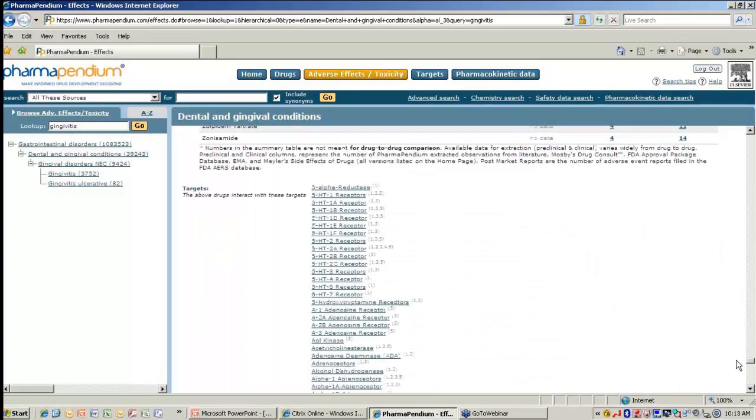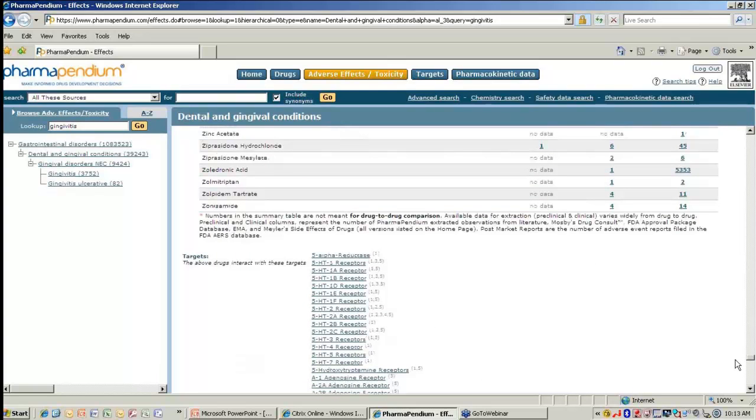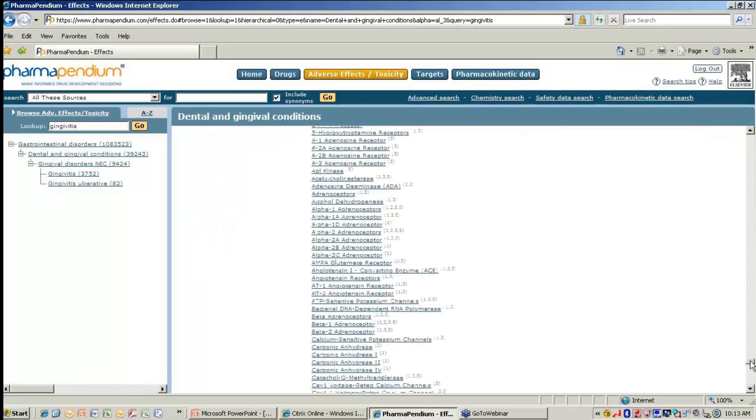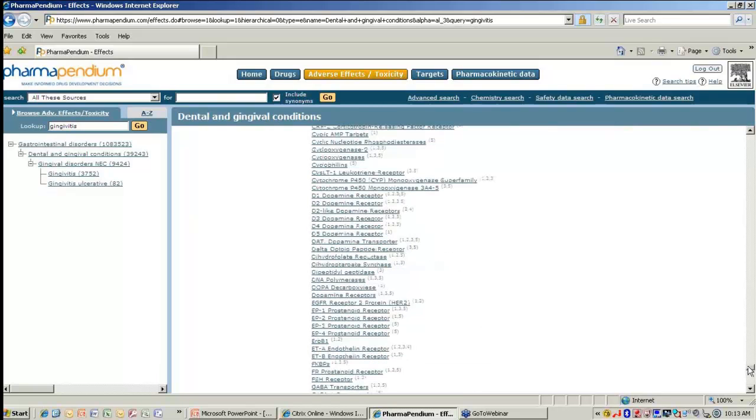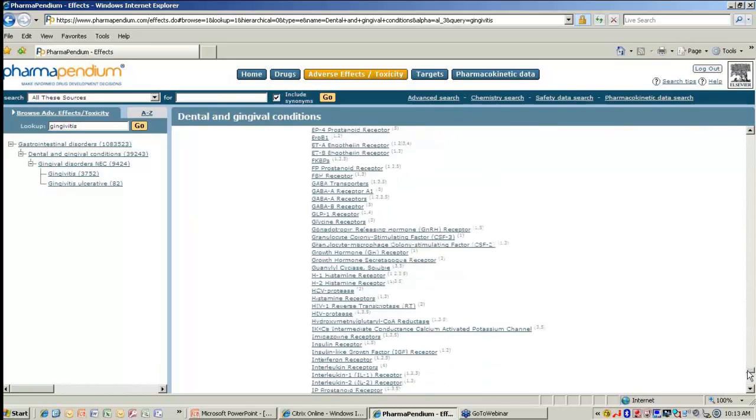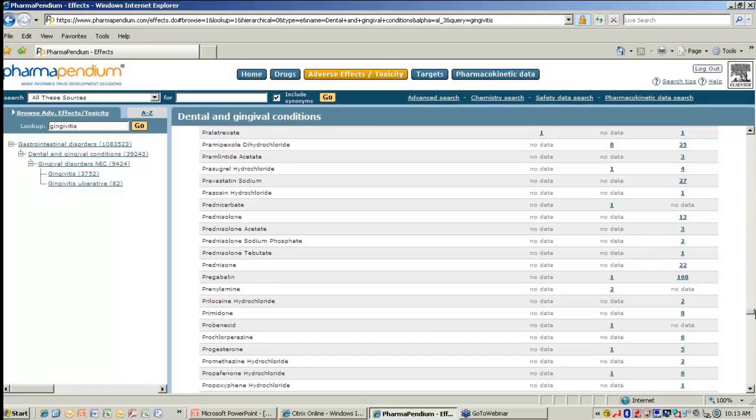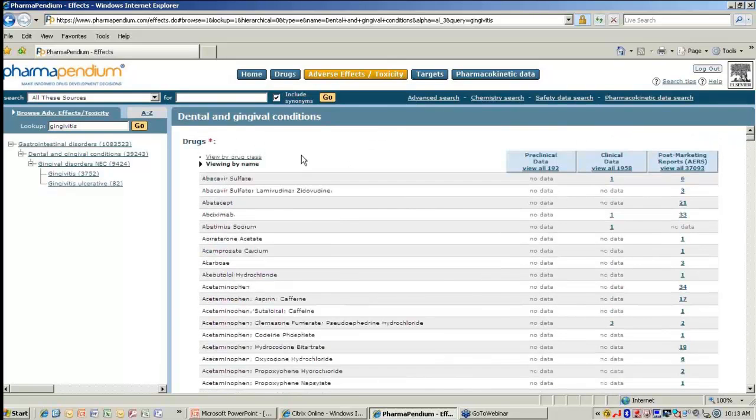And then at the very bottom, we also get to a part which shows the targets. So what are the targets that are related to these drugs? And again, we get a very nice list of targets here. So it really allows you to be quite versatile in your searching and get more targeted information that you're looking for. And also what's nice is that right away you can see that you get a view of preclinical, clinical, and errors data.